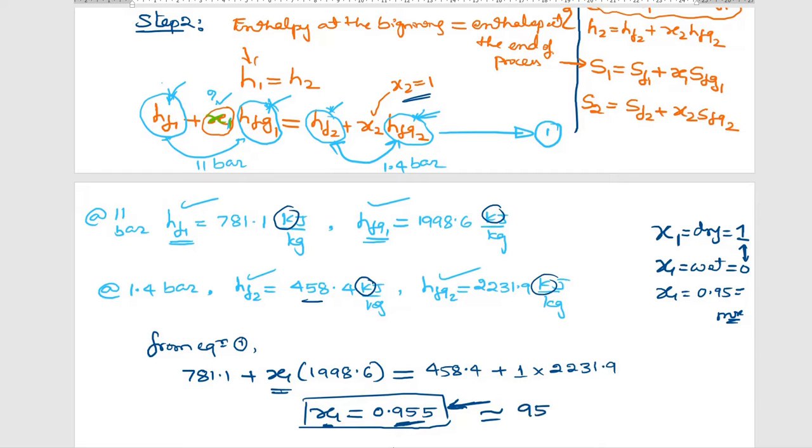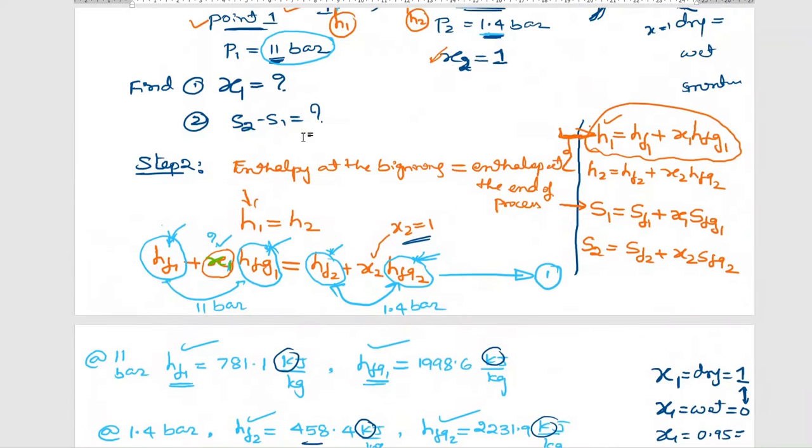It is 95%. So what is the meaning of this 95%? In words, you tell me. This value indicates that 95% is dry steam and the remaining 5% is wet.